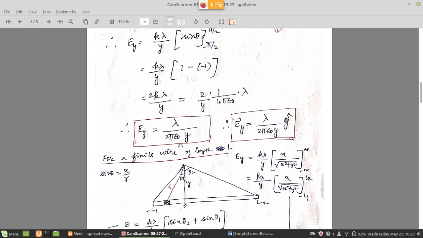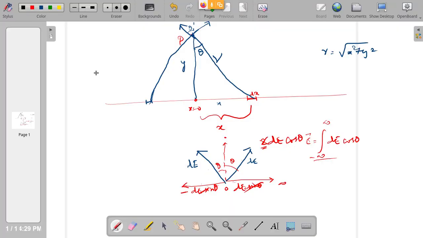So the electric field here is changing as 1 by r, not 1 by r square, for the line charge. Remember this. Coulomb's law told us that for a point charge, E is proportional to 1 by r square. But here the distance is y, and we find that the electric field is proportional to 1 by y. So it is a 1 by r relationship. Right, that is the difference between a point charge and a line charge.